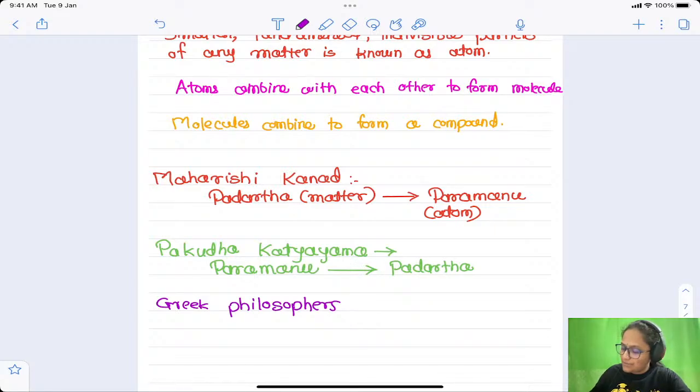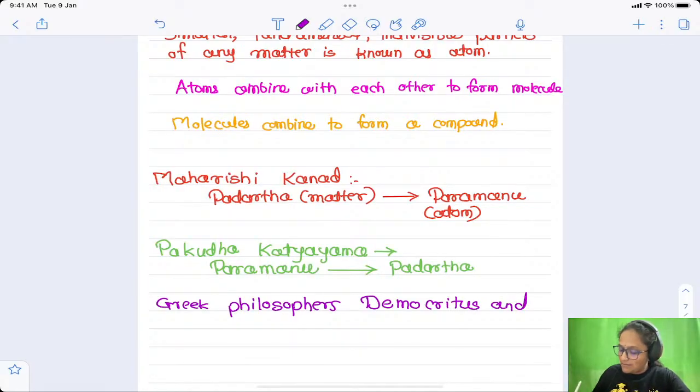The Greek philosophers Democritus and Leucippus also gave the same idea. They gave the name atom to the Paramanu.